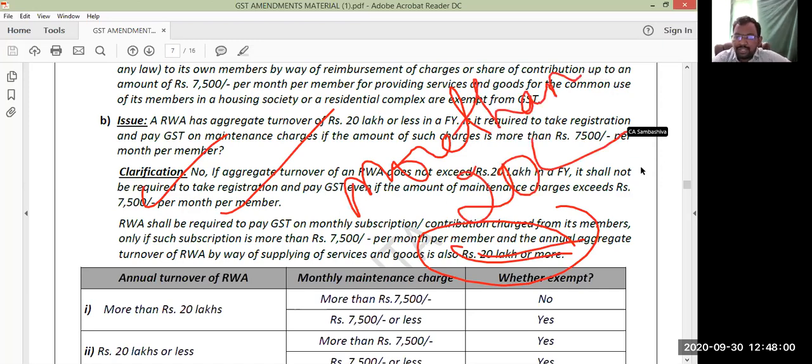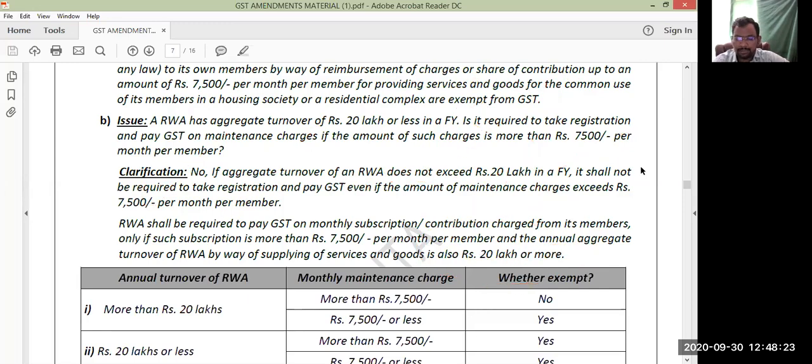It shall be required to pay GST on monthly subscription or contributions charged from its members only if such contribution or subscription is more than 7,500 per month per member and the annual aggregate turnover of the Resident Welfare Association by way of supplying services and goods is also exceeding 20 lakhs. Not 20 lakhs or more, wrong: exceeding 20 lakhs. Clear everyone? Next.